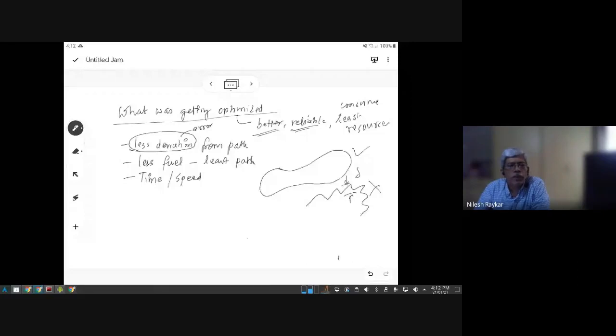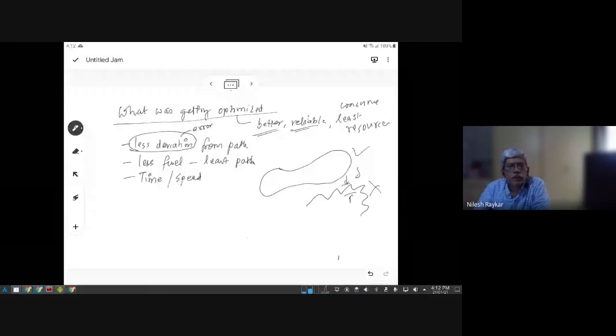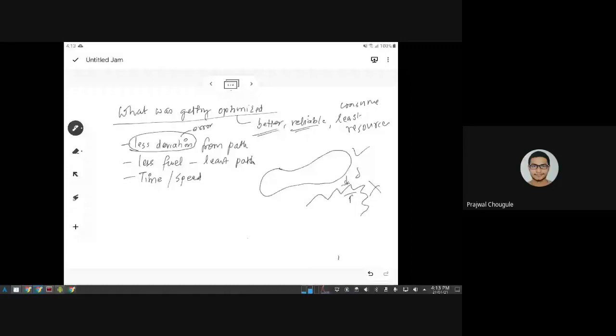But what is getting optimized? Do you agree that what is getting optimized in this case is either the time to complete a circuit, or the amount of fuel consumed in one circuit, or the last one, the amount of error? If you count how many times it deviated from the mean path, the summation of all the error should be least. Do you agree that these could be the optimization goals for this case? Yes, sir.